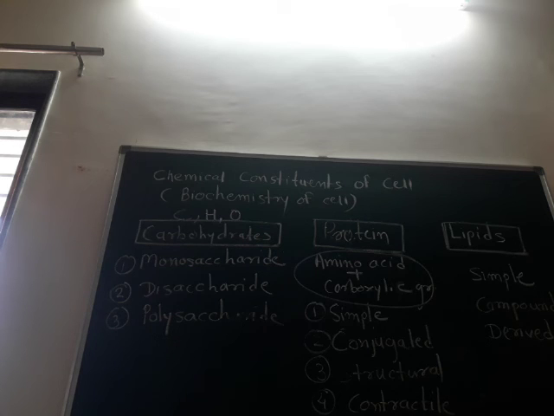Phospholipid means phosphate plus lipid, a combination of both. Glycerophospholipids are a combination of glycerophosphate and lipids. Glycolipids are a combination of carbohydrate and lipid. Phospholipids are the most important compounds and the major constituents of the cell membrane.